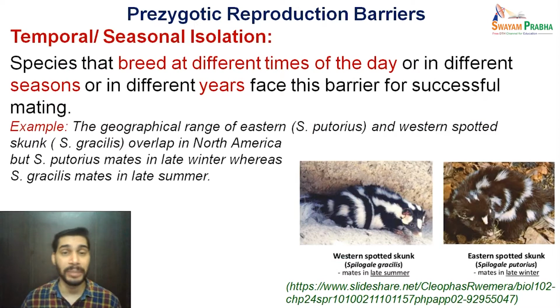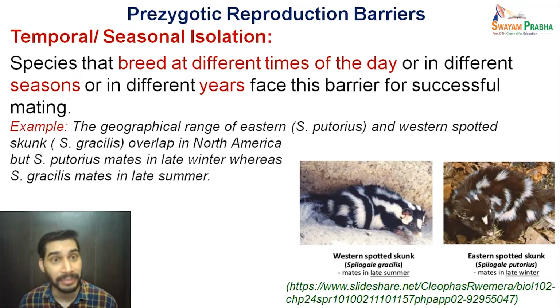For example, one species prefers to breed during the daytime, another species might prefer to breed at night. Some might prefer morning time, some evening time, and so on. Or there can be a preference in terms of seasons. Somebody prefers to mate in the late summer, the other one prefers to mate in the late winter.